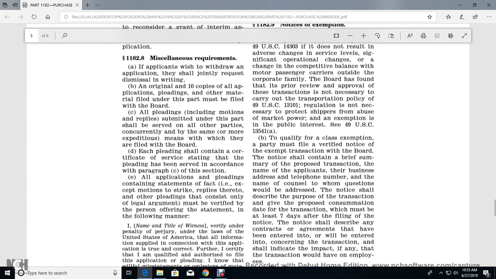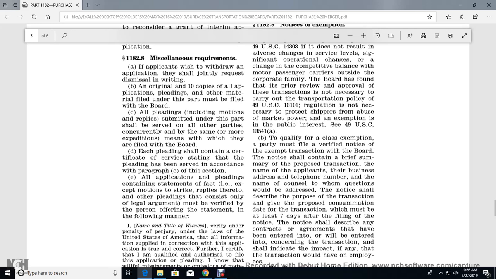1182.8. Miscellaneous requirements. If the application is withdrawn, the parties shall jointly request the dismissal in writing. The original and 10 copies of the application, plus any other material filed under this part, must be filed with the board. Every pleading and motion, reply, or other document submitted under this part shall be served on all other parties concurrently, by the same or a more expeditious means than that by which they are filed with the board.